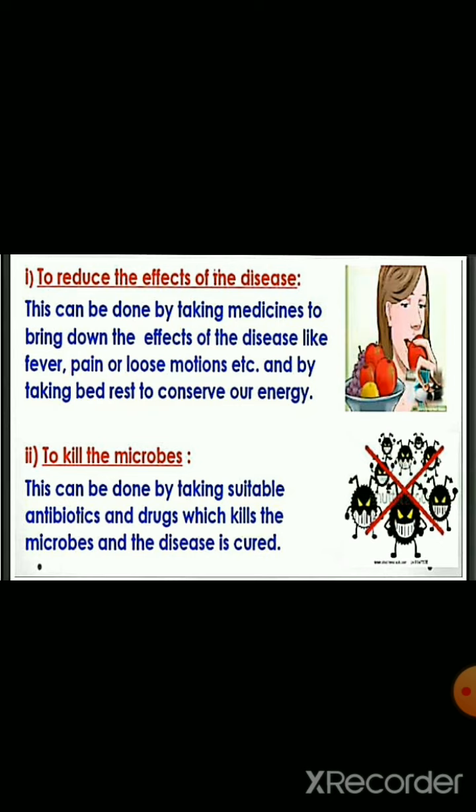Another way is to kill the microbes, which means we take a particular medicine to kill a particular microbe. As we know, there are different types of microorganisms: virus, bacteria, protozoa. So we take the particular medicine which kills the particular microbe, or we can say antibiotics. In this way we can kill the microbes and the disease can be cured. So these are the two principles of treatment.